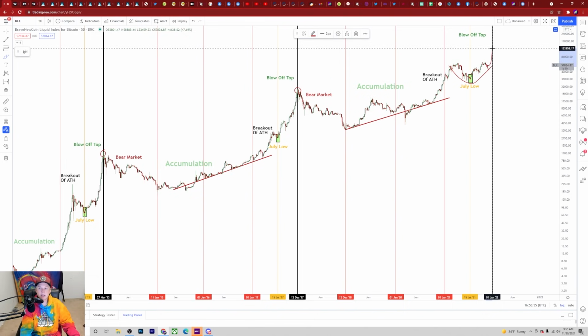We have to see a big move to the upside, which I don't actually think is anything impossible. I still think that we could close the calendar year of 2021 at 100K. We've seen these type of moves play out inside of Bitcoin. The only thing is we haven't seen the move yet play out, and so we're waiting for that thing to happen. And so until it actually happens, we don't know how it's going to play out and line up with our time frames until we actually get there.